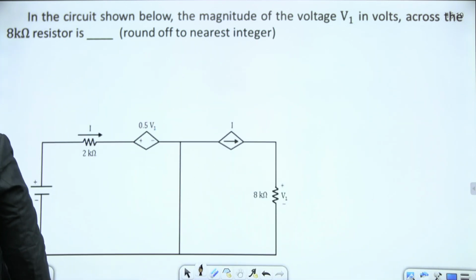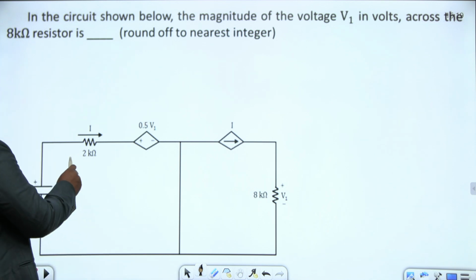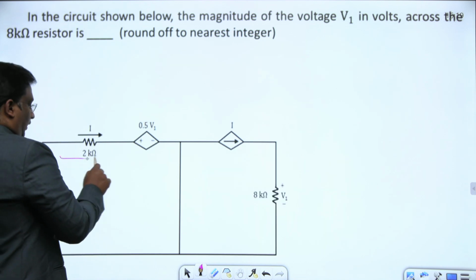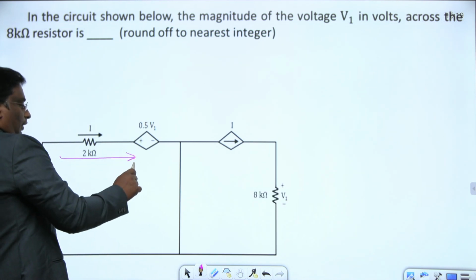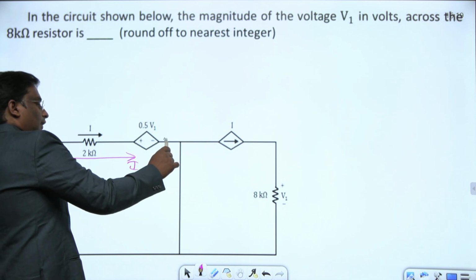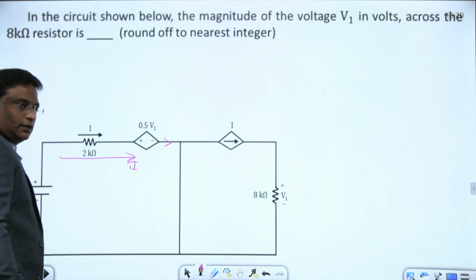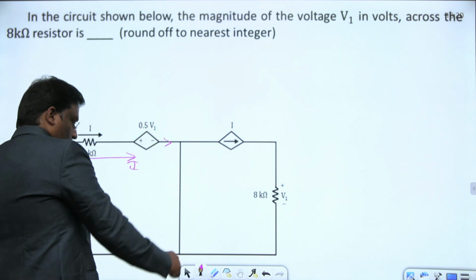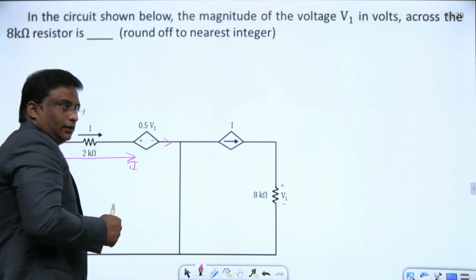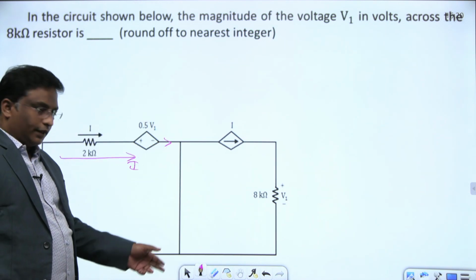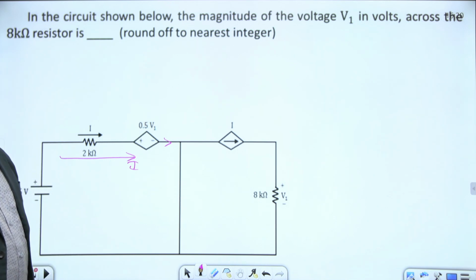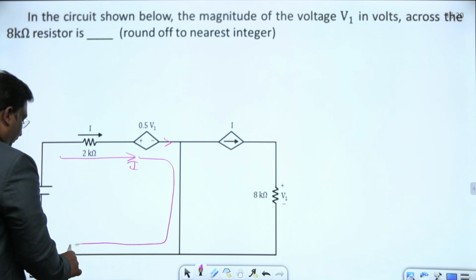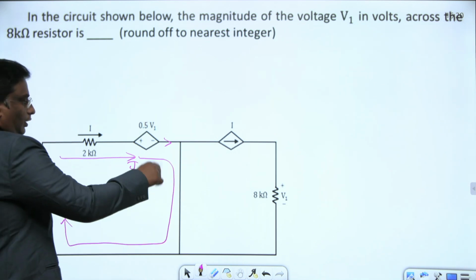Right now, let us see. Suppose this is current I. This I is seeing two paths, one path and another path. Both are connected in parallel, and one of the paths is shorted. Current always chooses the minimum resistance path or short circuit path. Whatever the current here, the same current will be circulating here itself.